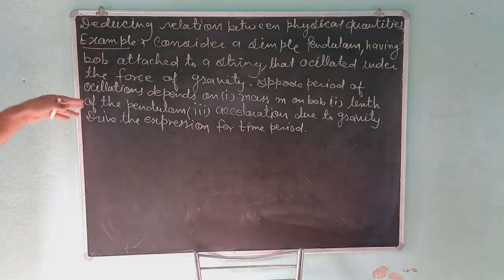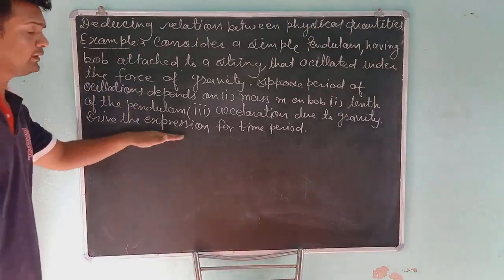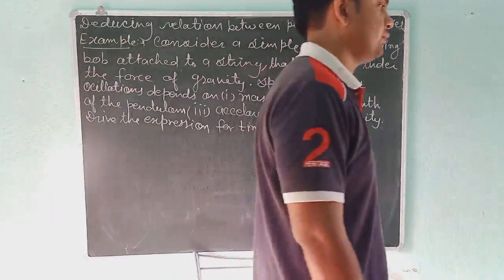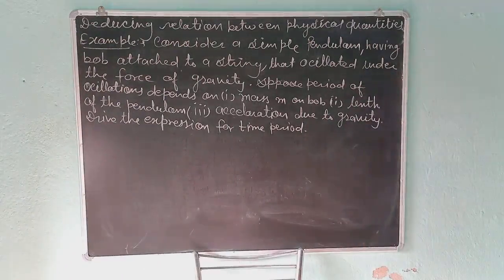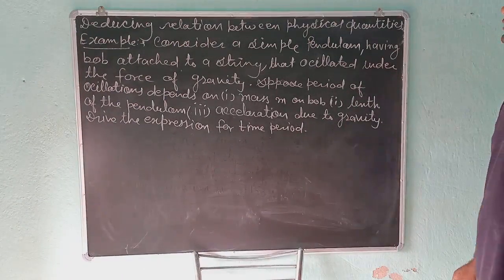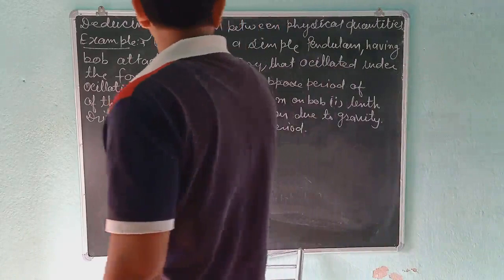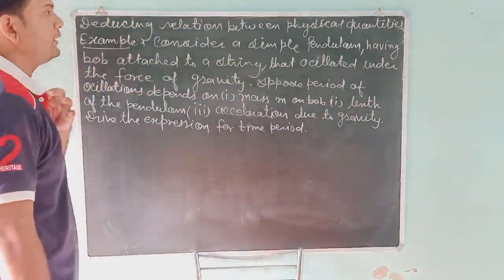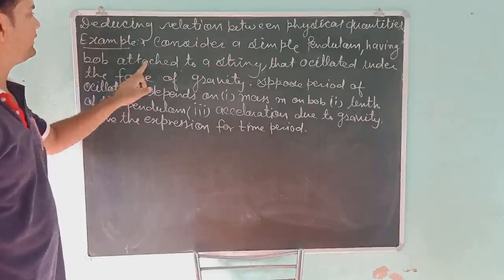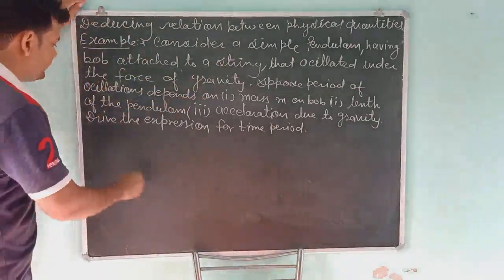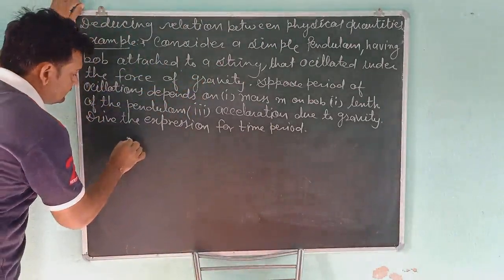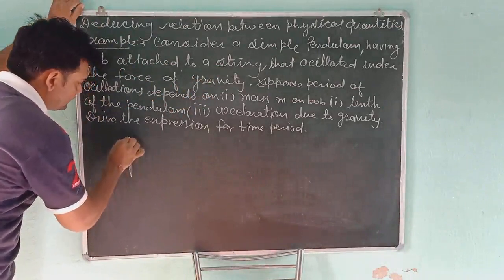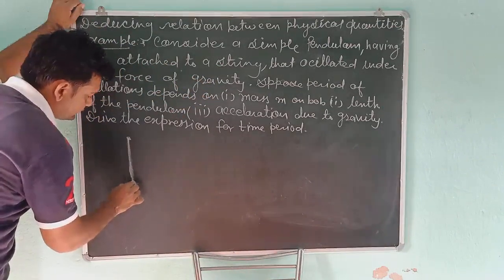Okay, friends. This is an example related to the dimensional method. According to this example, consider a simple pendulum having a bob attached to a string. Suppose this is the string, and this is the bob.